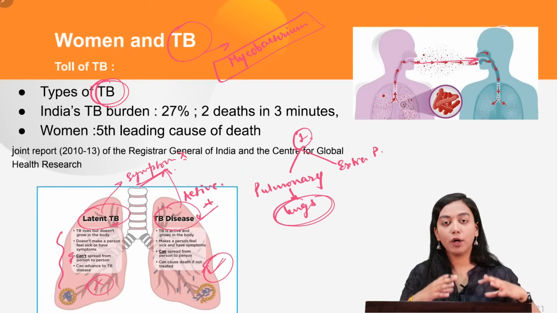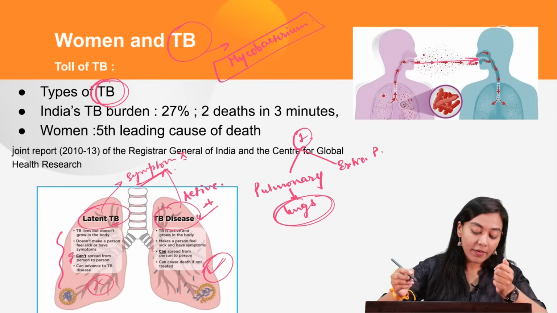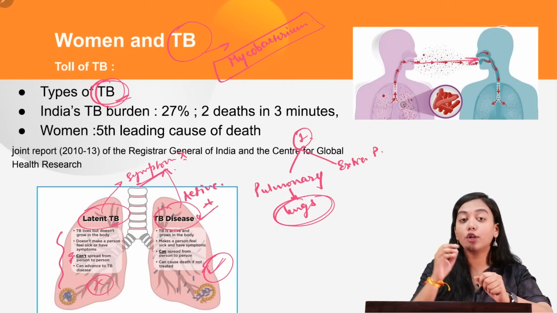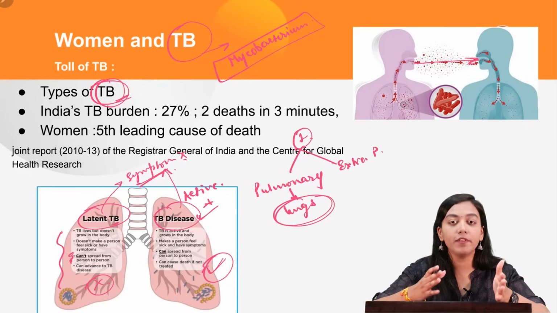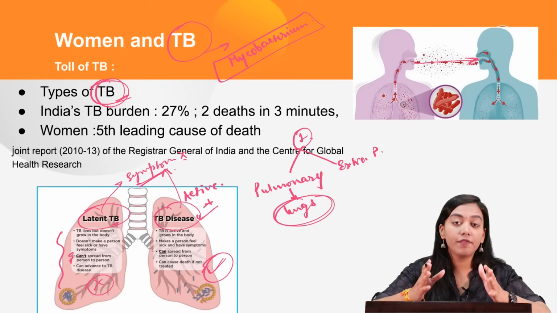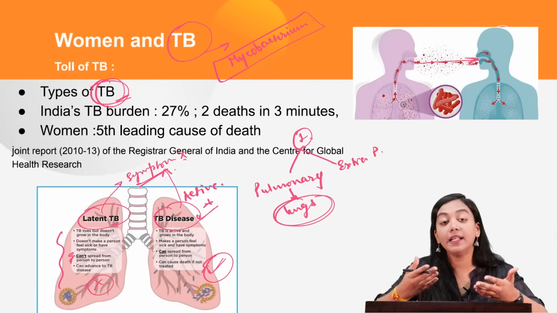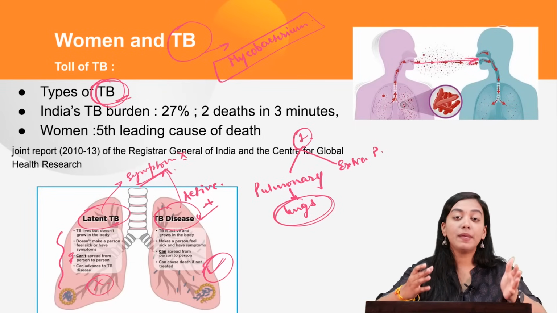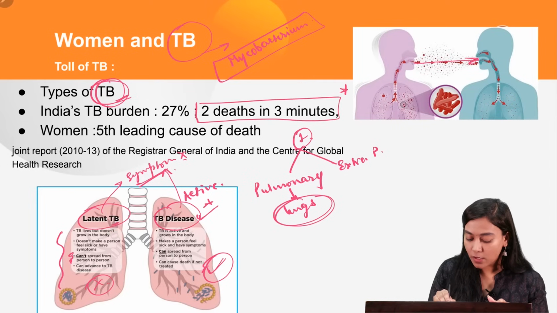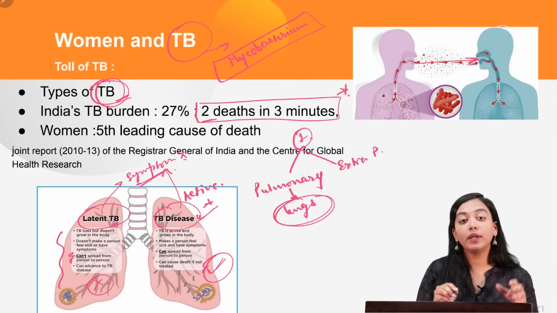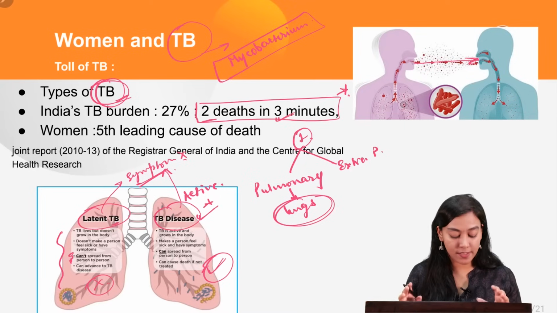So here we have read about what TB is and what its two classifications are, and I hope it is clear to you. When we talk about India, India bears the highest global burden of the TB disease in the world, with about 27% of the total cases. It also faces high fatality when it comes to TB disease. People dying of TB is also high, and the data suggests that there are about 2 deaths in every 3 minutes caused by the TB disease.